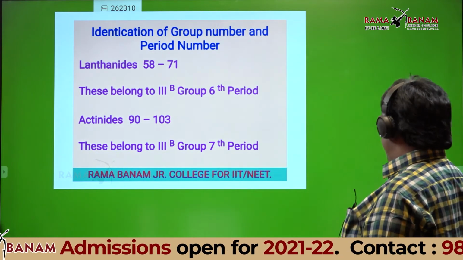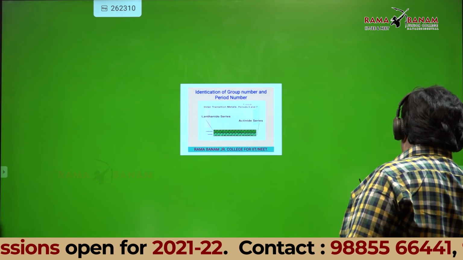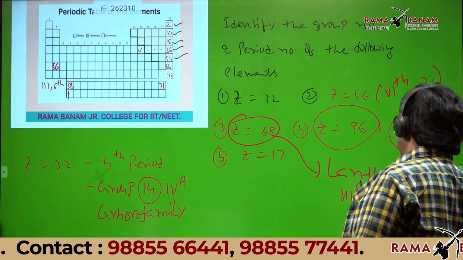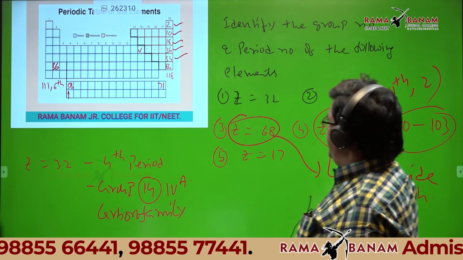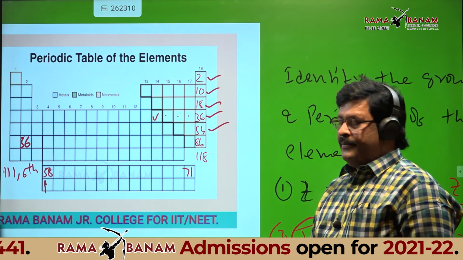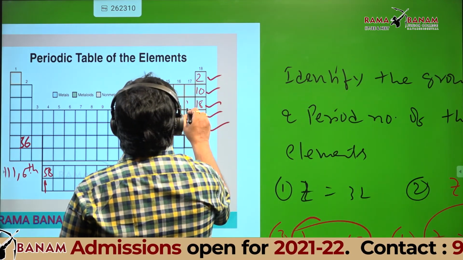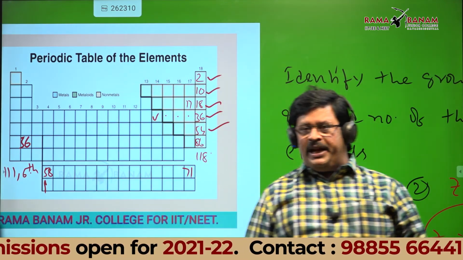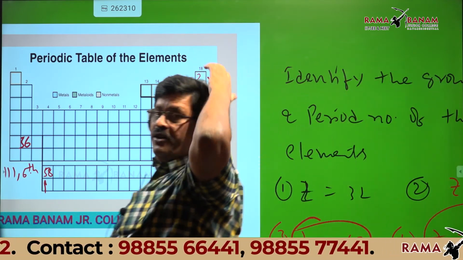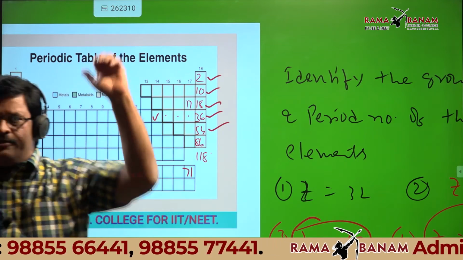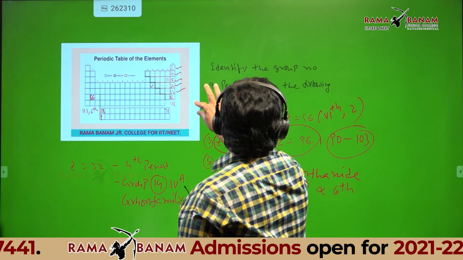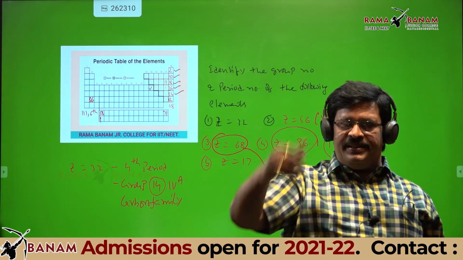Then what is the atomic number of the last element? I think one more I gave. 17. Third period. Period 3, group 17. Very good. Any doubt in this?